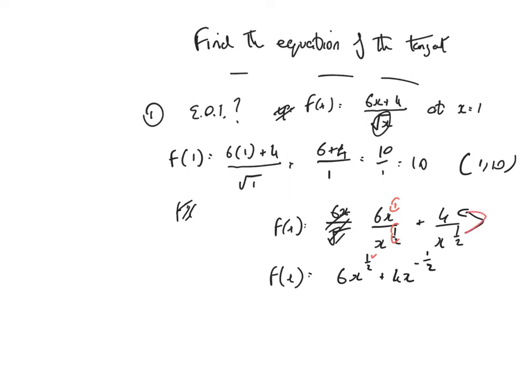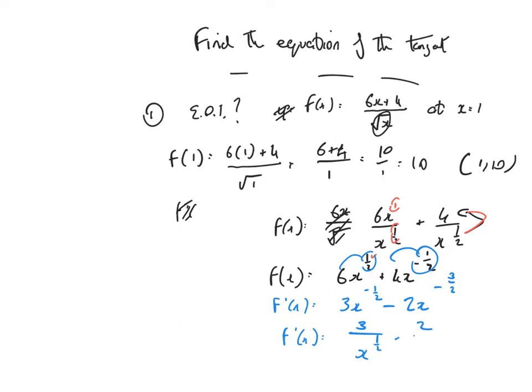I can now differentiate. Bring the power down, multiply, take 1 away from the power. So a half times 6 is 3. 1 away from the power is minus 1 half. Minus a half times 4 is 2. So it's minus 2x to the minus 3 over 2. Tidy the thing back up. Don't sub into negative powers. So it's 3 over x to the 1 half minus 2 over x to the 3 over 2.